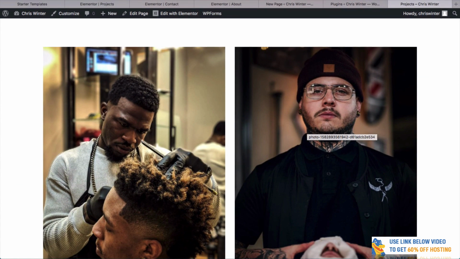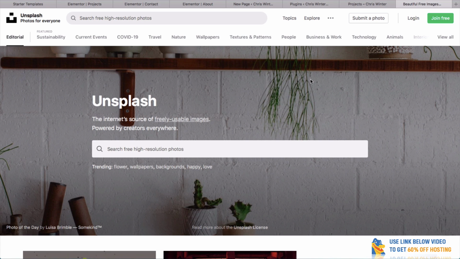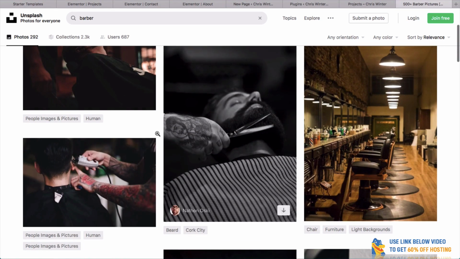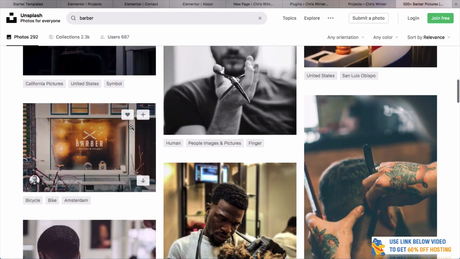Now, these images, I just want to let you know, I got these from unsplash.com. And if you don't have any images yourself, this is a great place to go to. Unsplash.com allows you to download and use all of these high quality stock images, totally for free. They're usable, it doesn't cost you anything. And I just wanted to share it with you because it's a great resource. I'm not getting paid by these guys or anything, but I just simply typed in barber. And you can see some of the photos that we pretty much had. We've used all these. So if you don't have any photos, you can use them.